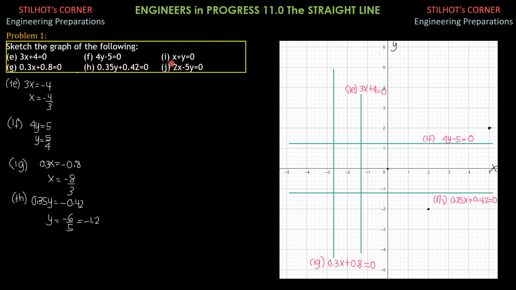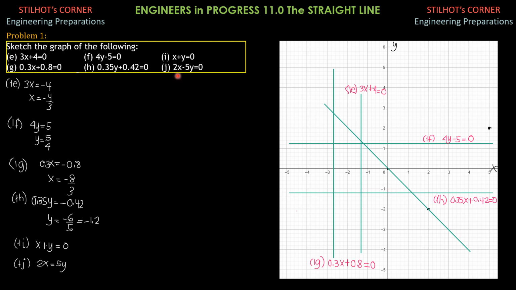Then i, x plus y equals 0. This is a line that bisects the second and the fourth quadrant. When x is 0, y is 0. When x is 1, y is negative 1. Or when x is 2, y is negative 2. So this is the line. Join this with a straight line. So this is the graph of 1i, x plus y equals 0.